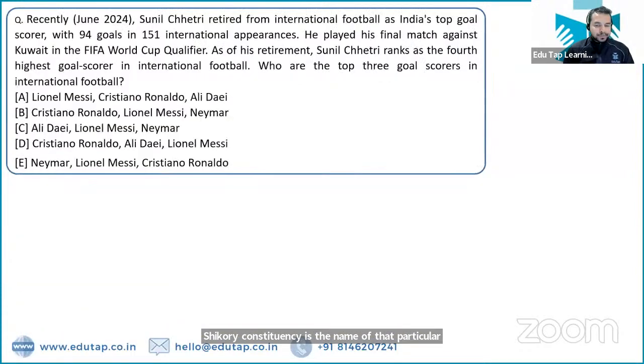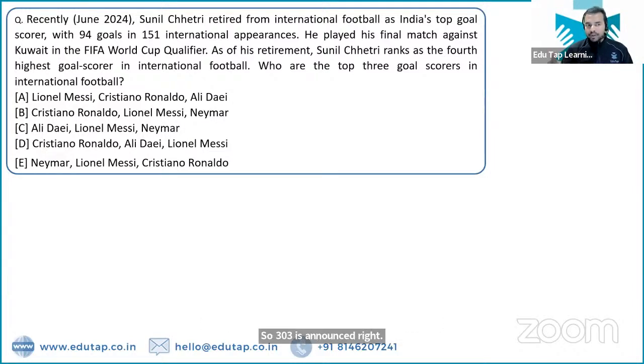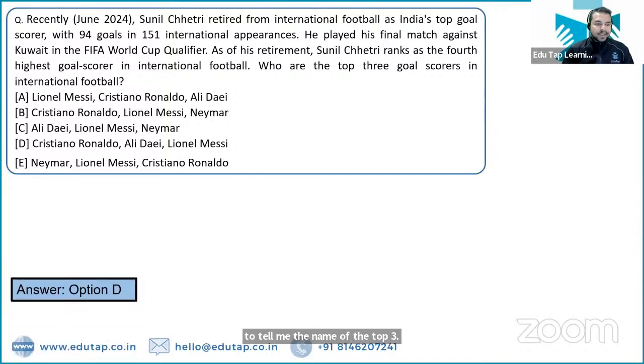Next part. So Sunil Chhetri has retired from international football as India's top goal scorer with 94 goals in 151 international appearances. So here you have to tell me who are the top 3 goal scorers in international football. Sunil Chhetri has announced his retirement, right? And he is the 4th top goal scorer. So you have to tell me the names of the top 3 goal scorers in international football. So it is basically Cristiano Ronaldo, Ali Daei and Lionel Messi. These are the right answers.